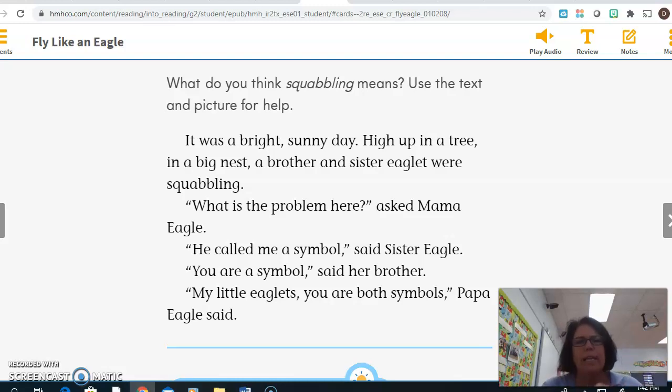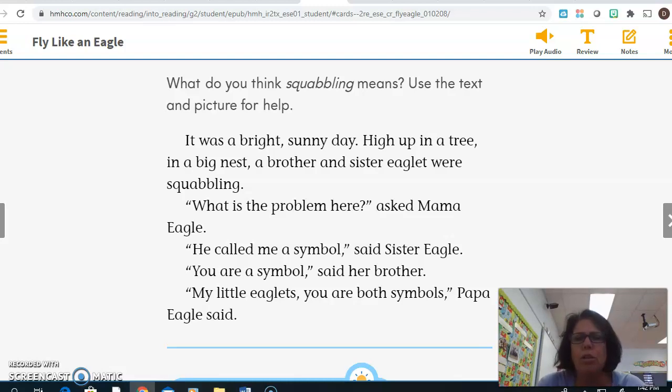So it says, it was a bright sunny day. High up in a tree, in a big nest, a brother and sister eaglet were squabbling. What is the problem here? Asked Mama Eagle. He called me a symbol, said Sister Eagle. You are a symbol, said her brother. My little eaglets, you are both symbols, Papa Eagle said.